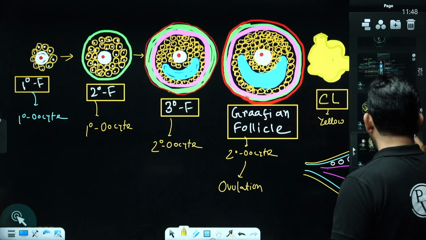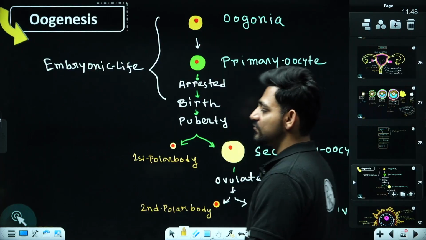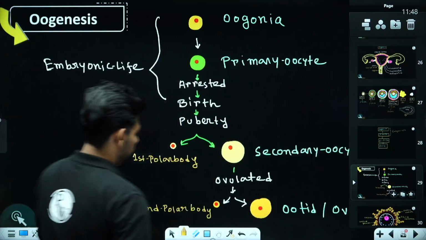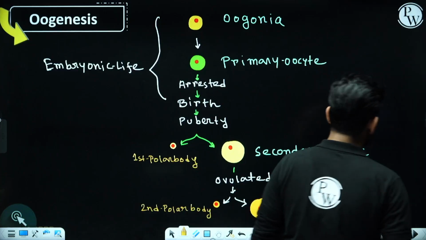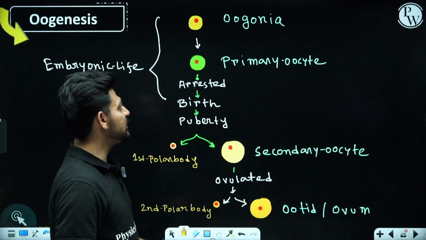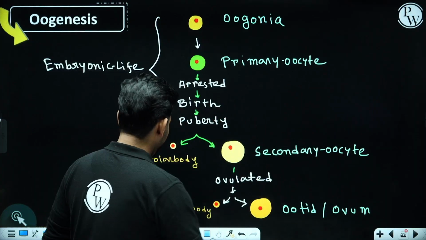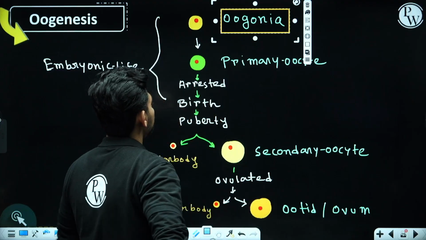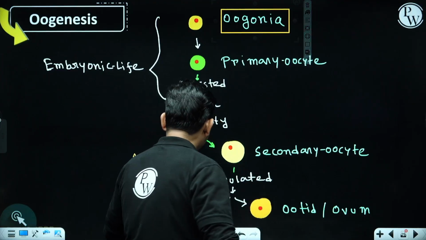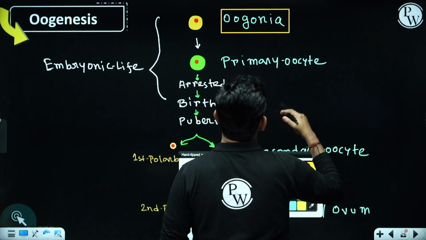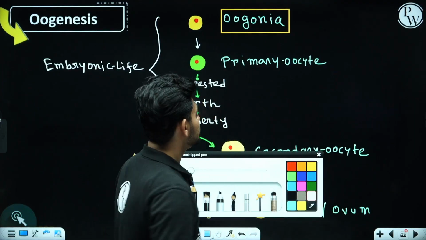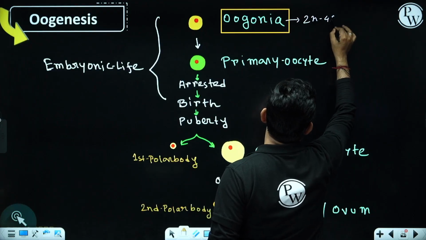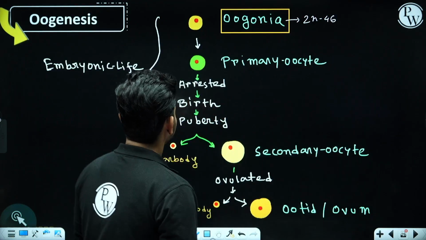Okay. Now our motto is to study the process of oogenesis in detail. Okay. Now assume this is the embryonic life of a girl child, and inside her ovary you're going to get millions of oogonia. Now what about these oogonia? They are the precursor cells, and they are also diploid in nature with 46 chromosomes.